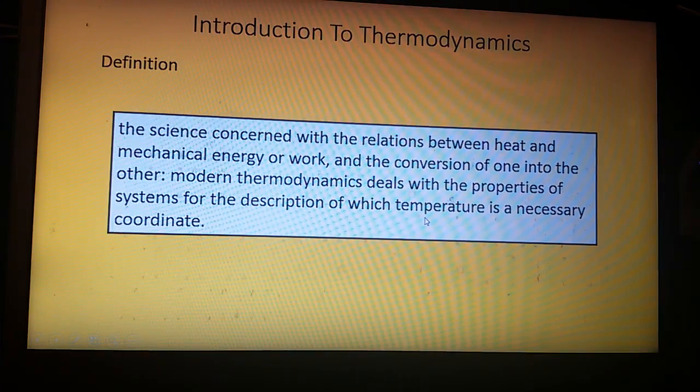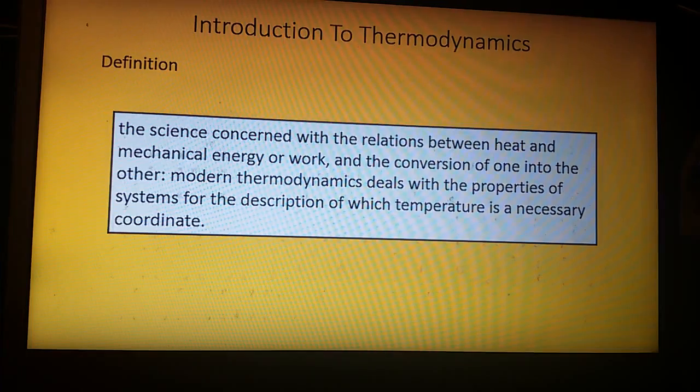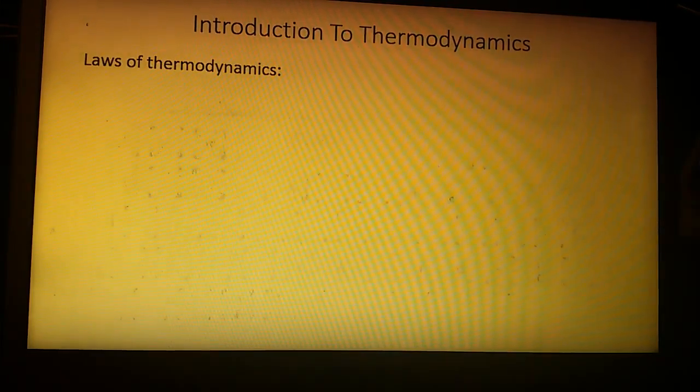The dictionary definition is: thermodynamics is a science concerned with relations between heat and mechanical work or energy or work, and the conversion of one into the other. Modern thermodynamics deals with the properties of systems for description of which temperature is a necessary coordinate. The short version is, it is a relationship between energy and work.